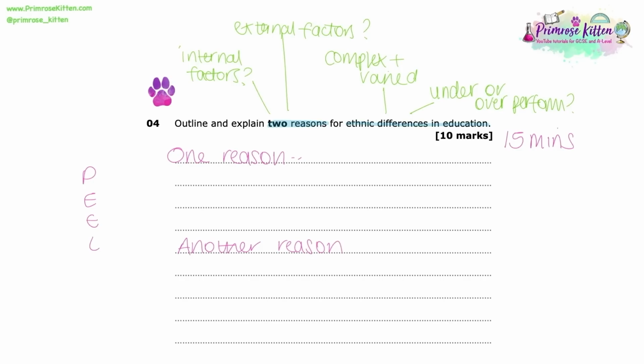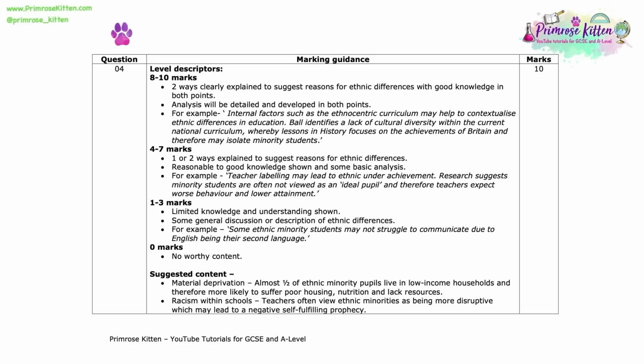So there's lots of different ways you can approach this question. You just need to decide in the exam which are the 2 reasons that I am most confident adding lots of lovely sociological explanation. So with that in mind, let's have a look at the mark scheme. So you can see on the 8 to 10 mark level descriptors there, 2 ways clearly explained to suggest reasons for ethnic differences with good knowledge in both points.